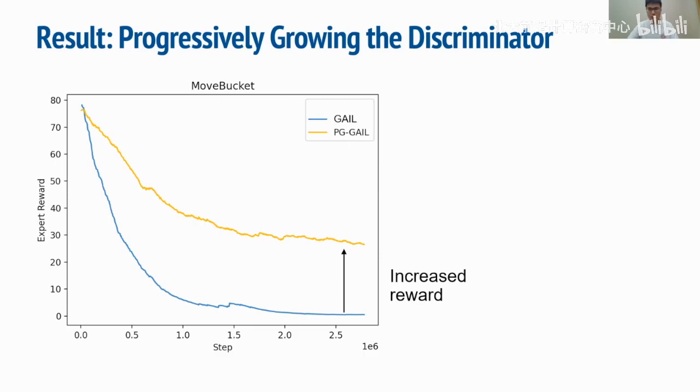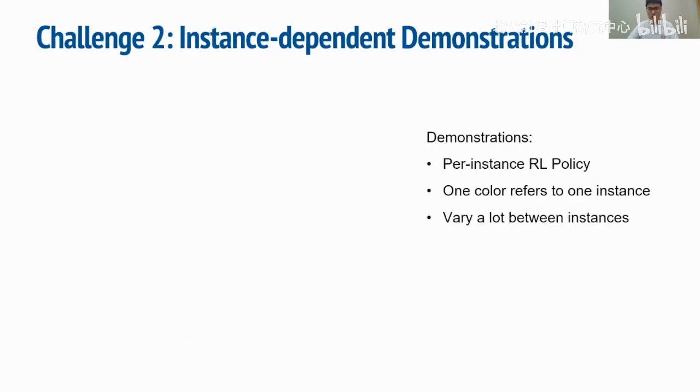However, the reward from the GAIL still tends to decay. This means the discriminator gets easier and easier at telling apart our generated trajectories from expert demonstrations. We want to know why. Our diagnosis shows that this decrease might originate from the clustering phenomenon in the trajectory space of expert demonstrations. Since the demonstrations provided by the ManiSkill Challenge are obtained from per-instance RL training, the underlying manipulation strategies can be quite different for different object instances.